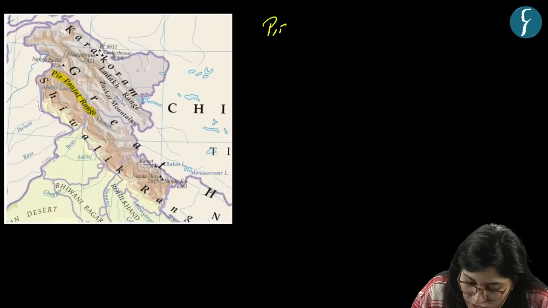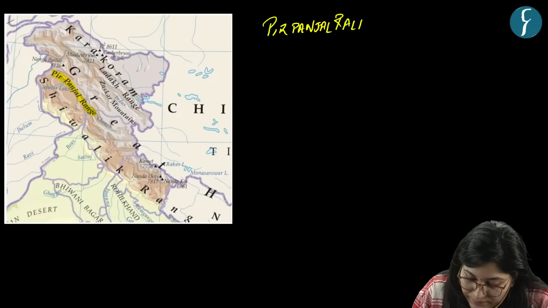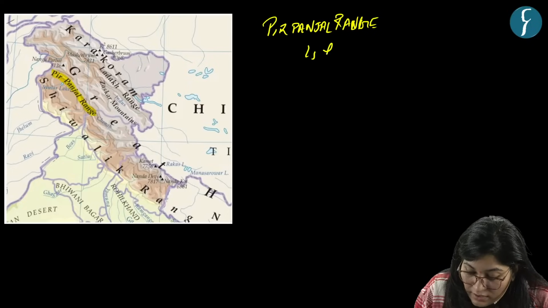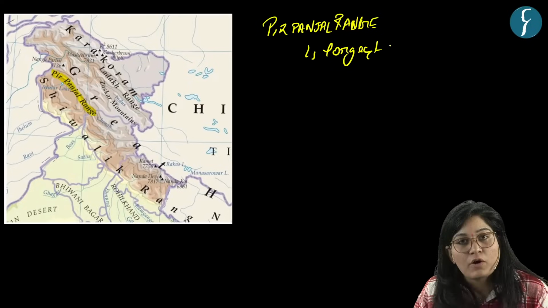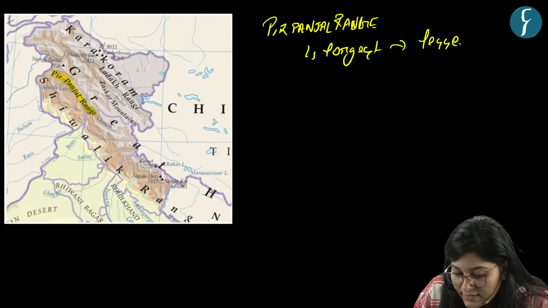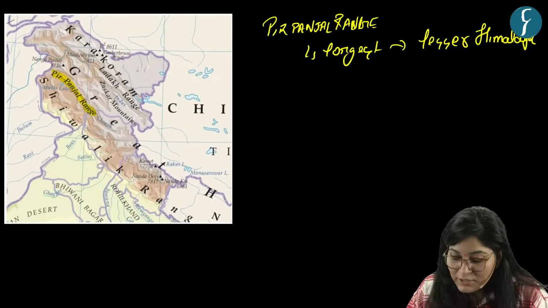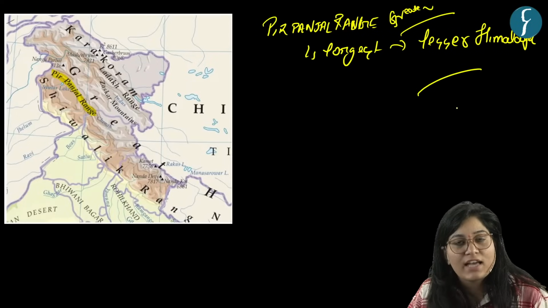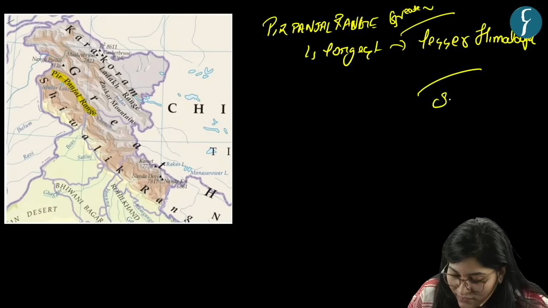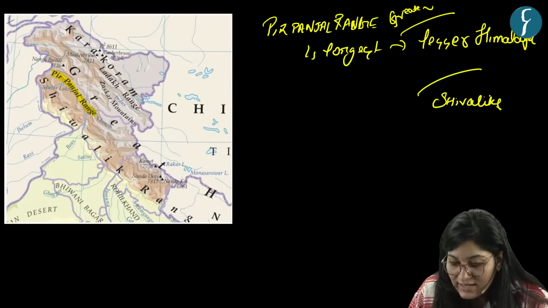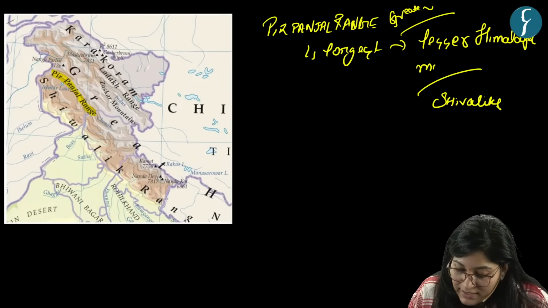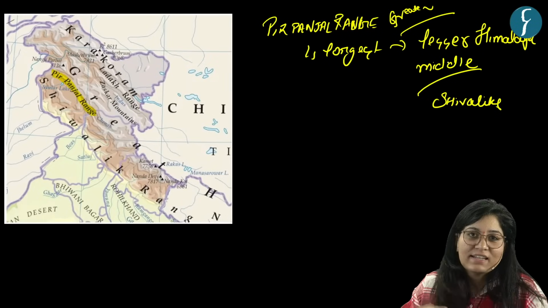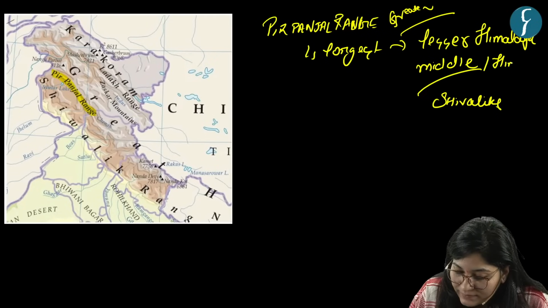So Pir Panjal range is the longest chain of mountains in Lesser Himalayas. Now you know Lesser Himalayas lie between Greater Himalayas and Outer Himalayas. Outer Himalayas are also known as Shivaliks. And Lesser Himalayas are also known as Middle Himalayas. Why? Because they lie between Greater Himalayas and Outer Himalayas, and they are also known as Himachal.